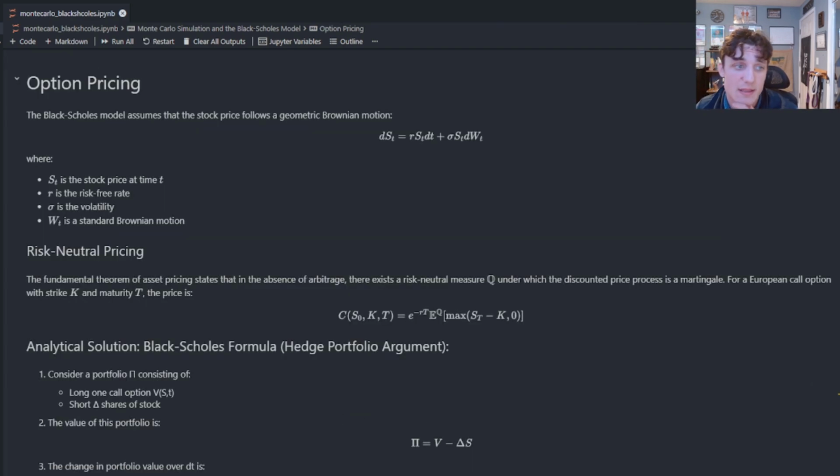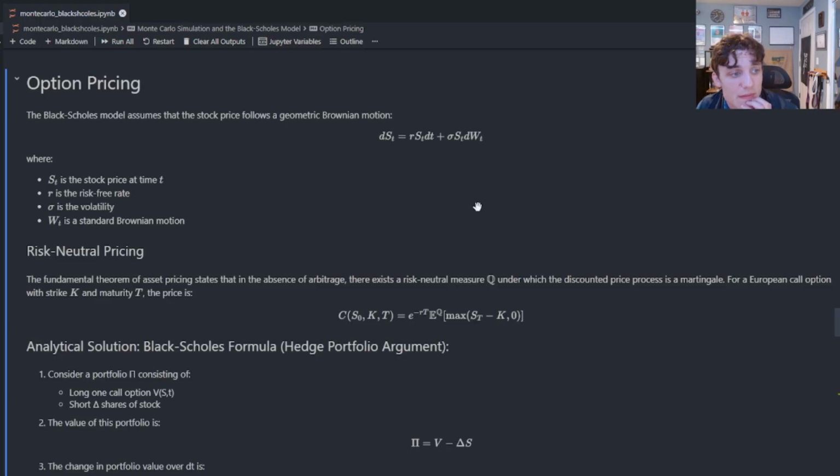Now we're ready to discuss option pricing. The Black-Scholes model assumes a stock, or an option written on some sort of underlying asset, and in this case the underlying asset is a stock, is going to follow a geometric Brownian motion.